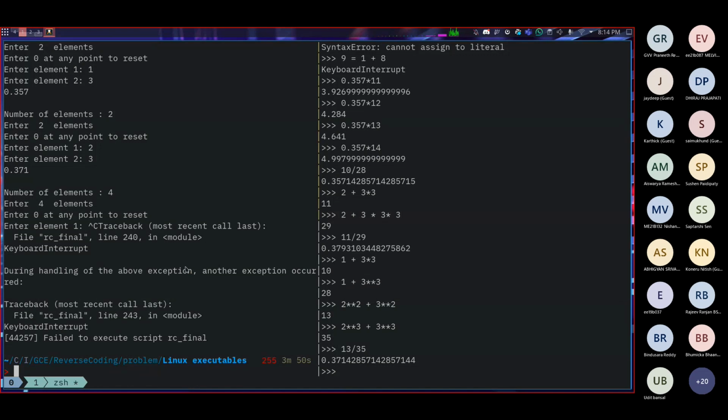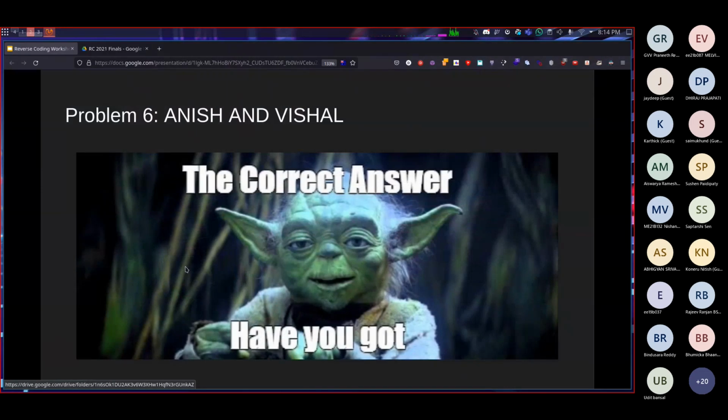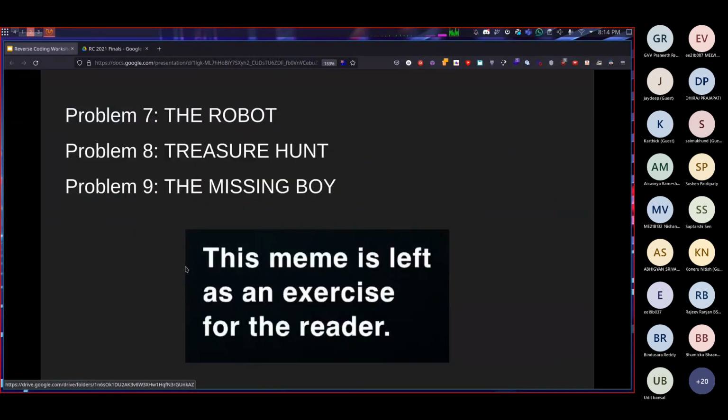Just keep that in mind. We'll be using that later. Yeah, so you can do the rest of the problems on your own as well, because there's not much difference in difficulty between this problem and the other problems. After this problem, the other problems are almost as big as this one.